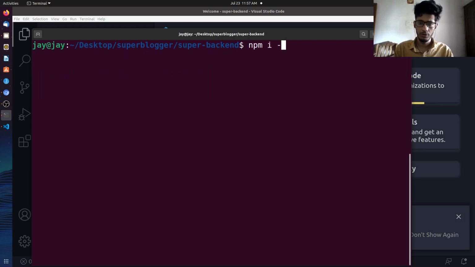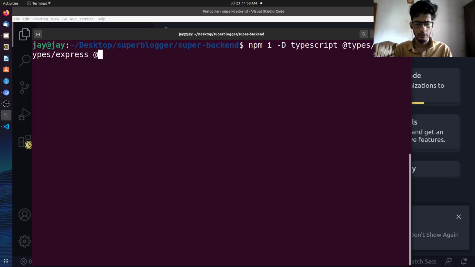Sorry. We need, as a development dependency, first of all TypeScript. Okay, and then the type definitions of a lot of things. So basically, a type definition of node, type definition of express. Okay, type definition of what, Morgan? Type definition of Morgan.